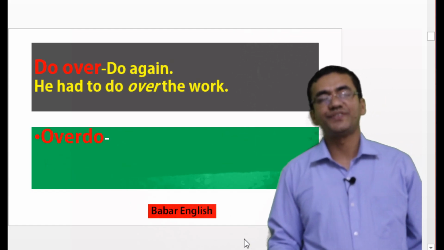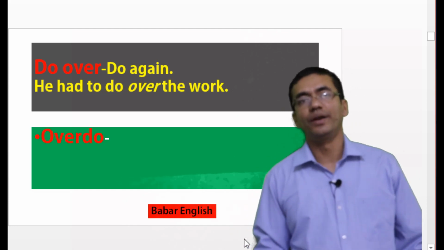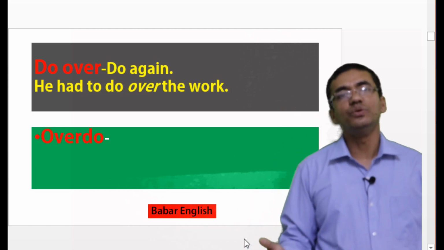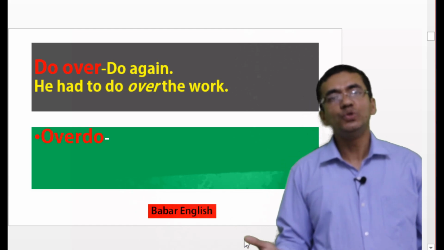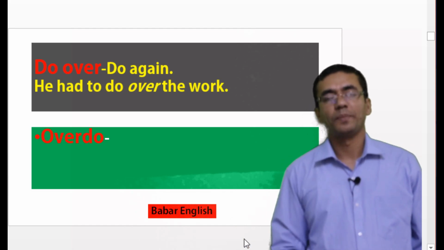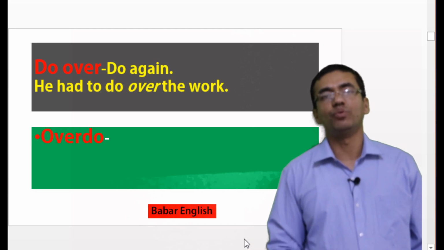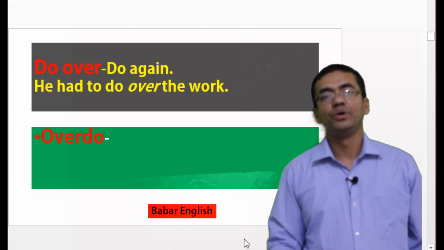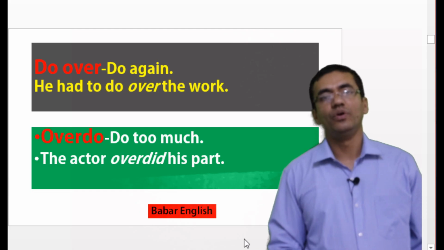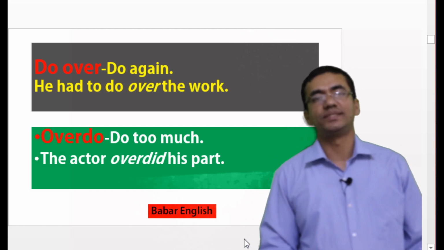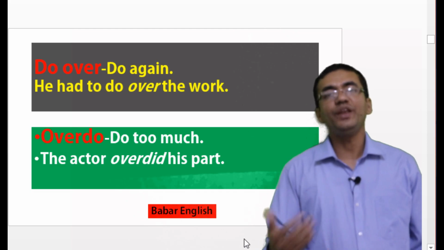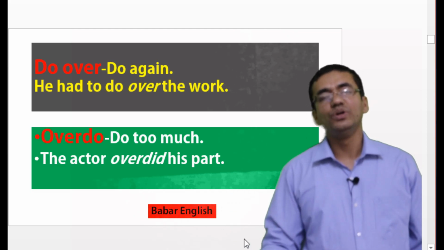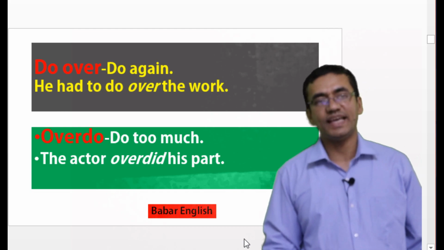Let's move to our next phrase. Our next phrase is do over. Do over means do again. So we can say that he had to do over the work. So if we invert this word, it will become overdo. So what is the meaning of overdo? Overdo means do too much. The actor overdid his part. So if anyone overdoes, surely in most cases it is not acceptable.